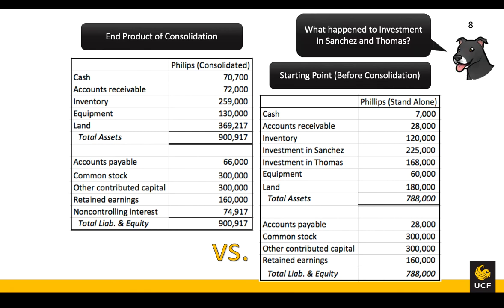Great question, Chloe. Investment in Sanchez and Thomas were just summary items. They essentially represent the Phillips share of the net assets of those companies. But when we consolidate, we add all of the assets and all of the liabilities from those companies to Phillips's balance sheet. So keeping the investment account would basically be double counting.